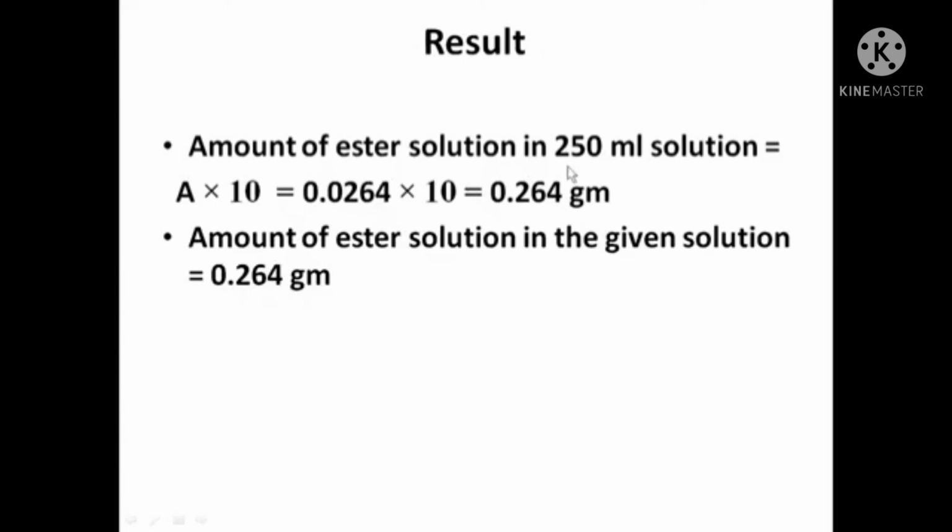So the amount of ester in 250 ml solution corresponds to A into 10. A into 10, so that will be 0.0264 into 10, which is equal to 0.264 grams. So the amount of ester in the solution is 0.264 grams. This is the result. In the result, you have to mention that the amount of ester in the given solution is 0.264 grams.